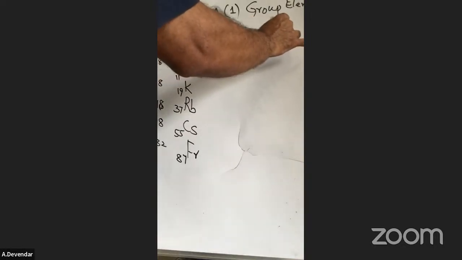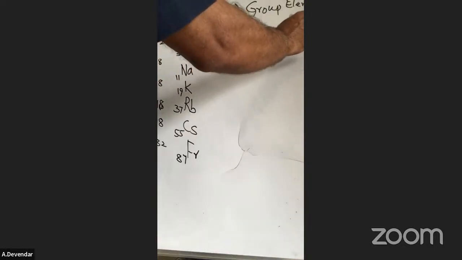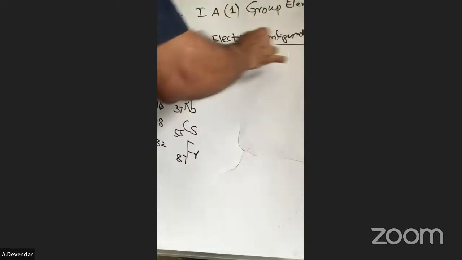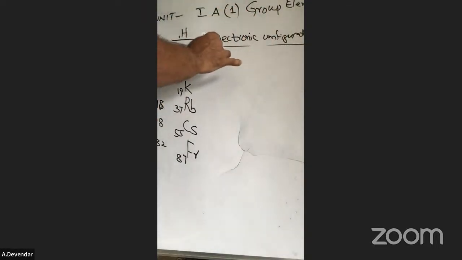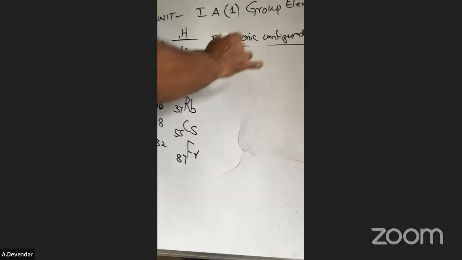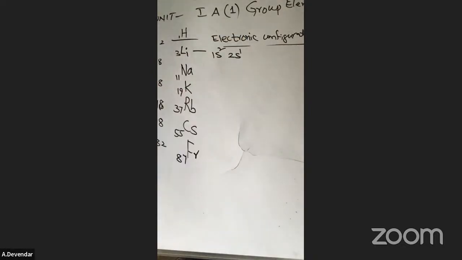Electronic configuration. What is the electronic configuration of first A group element? So lithium is nothing but 1s2, 2s1. How is it, sir? Again, you have to go to the atomic structure. What does the atomic structure say?